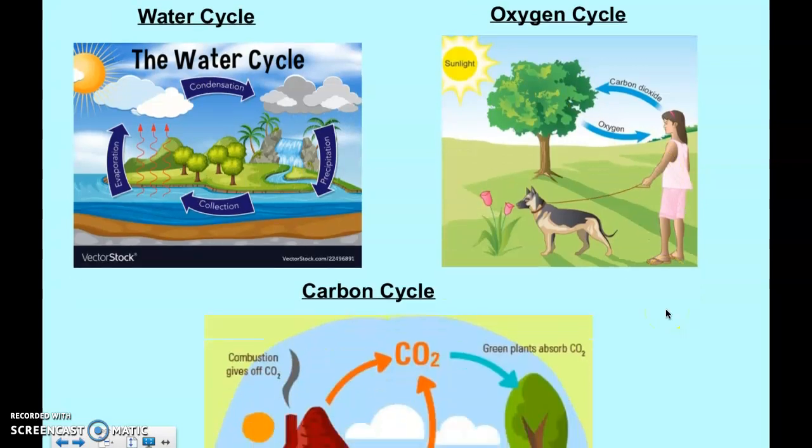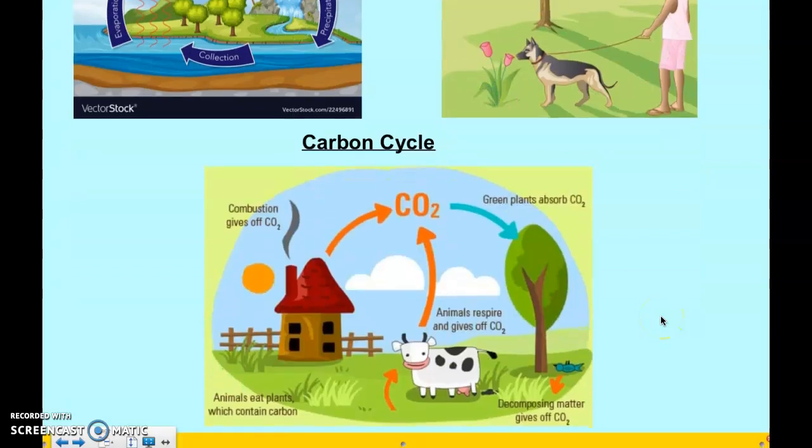That leads us to the carbon cycle as well, which is part of that. Carbon dioxide doesn't only come from people, but it also comes from animals that are eating certain things. So animals eat plants with carbon dioxide, and then they decompose. When an animal dies, decomposers give off that carbon dioxide, and then it goes back into the earth, and then into the air, and then back into the trees. So the carbon cycle is a little bit more complicated. There's a really good example on page 332 of this. So let me flip to that.